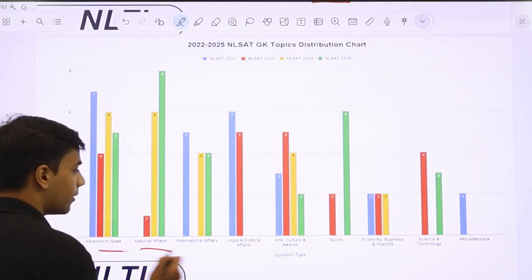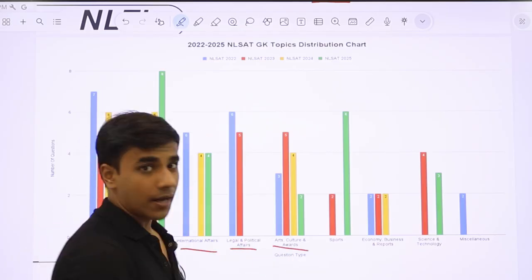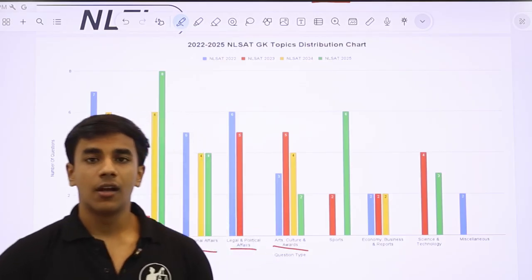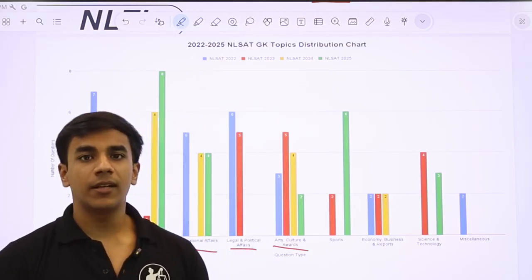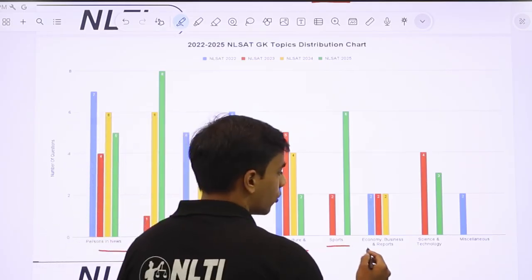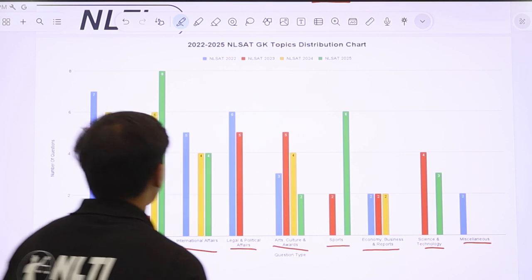National affairs, international affairs, legal political affairs, art, culture and awards, that I talked about in my opening remarks, that there is a trend of asking pop culture, recent books, recent movies. So art, culture, awards, sports, economy, business reports, science and technology, and miscellaneous.